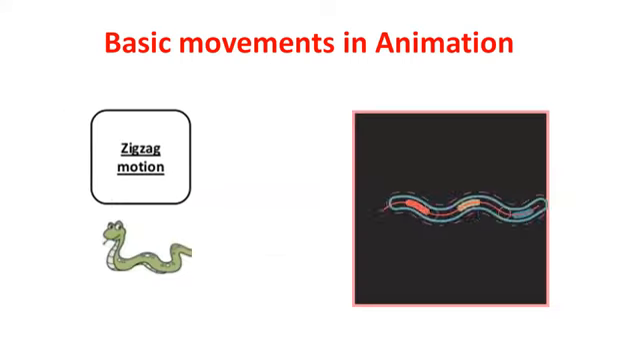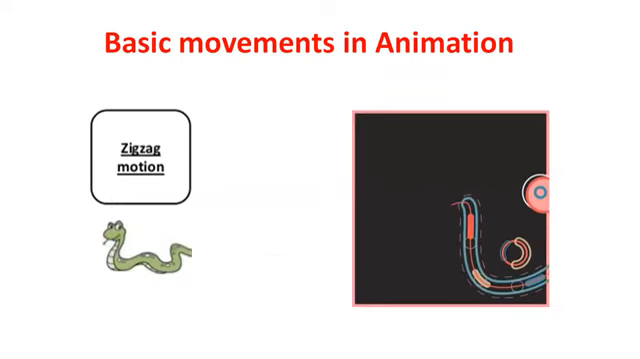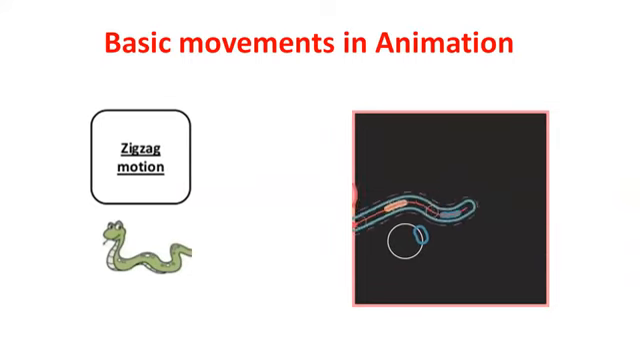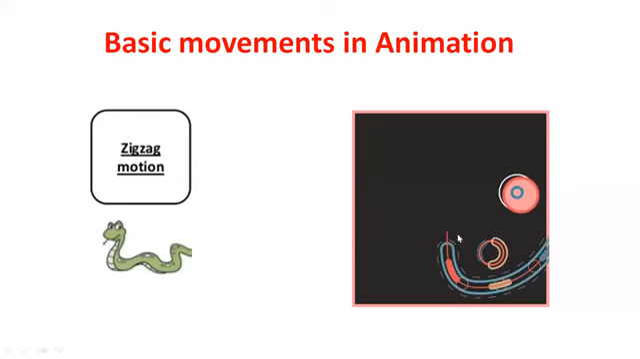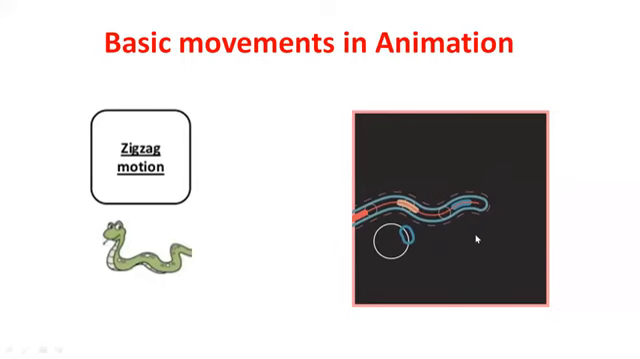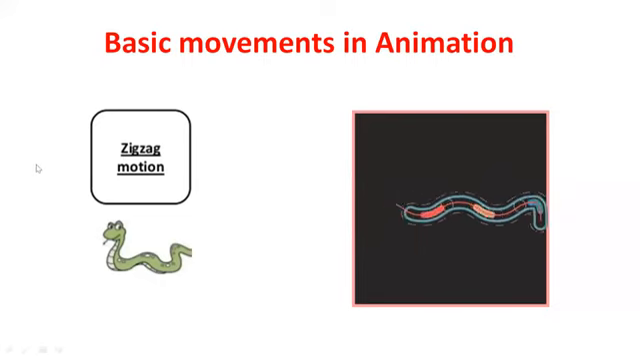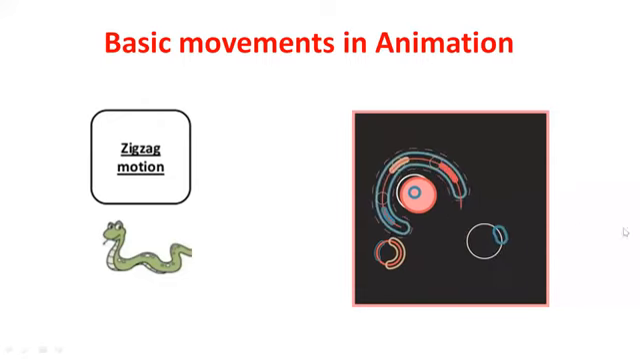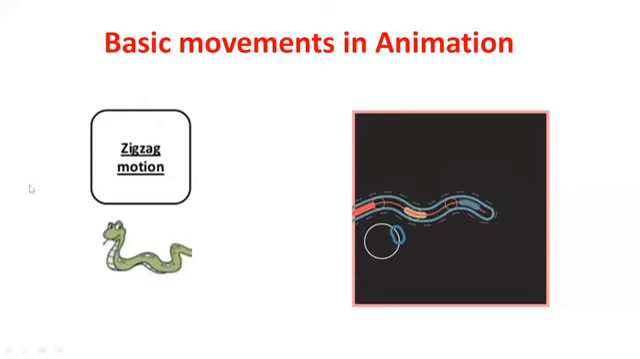And then the next one is the zigzag movement. It is a very important movement in the basic animation. Zigzag movement, here we have given. Here the snake is moving in a uniform manner. If you are giving some zigzag, if I am moving my mouse in zigzag, it must have some uniformity.